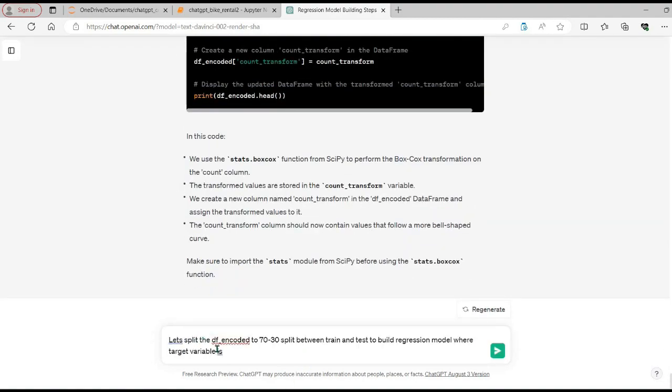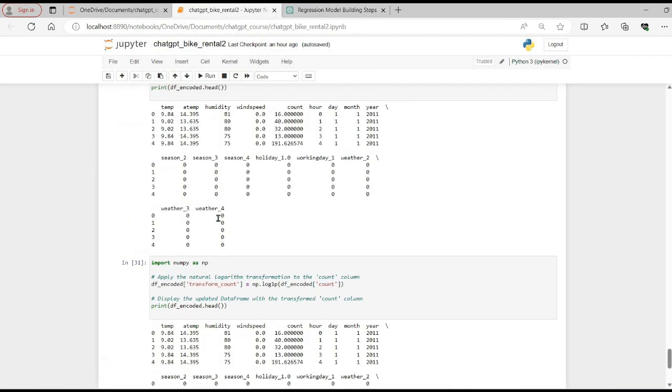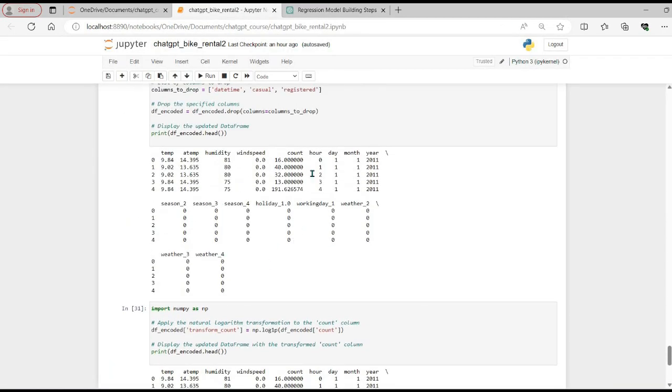So what I'm saying is that let's split the df_encoded data frame we have into a 70-30 split, where our target variable is, let's confirm the name of the column, which is count_transform, I guess.